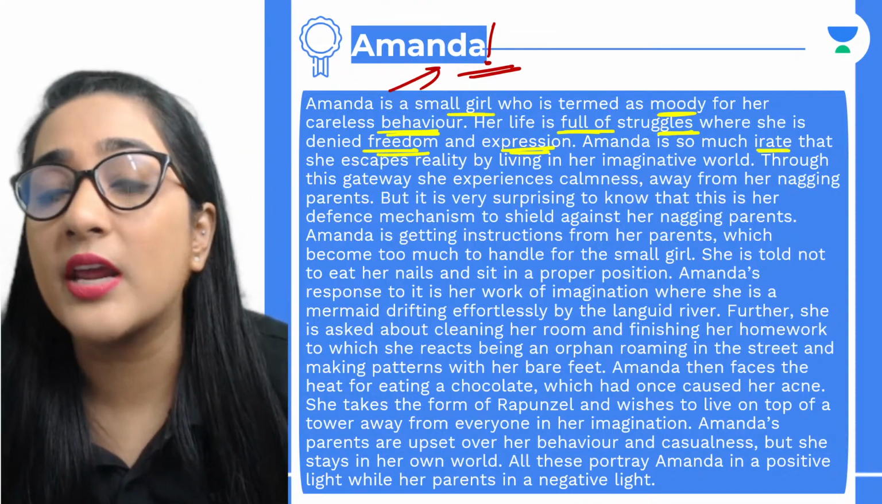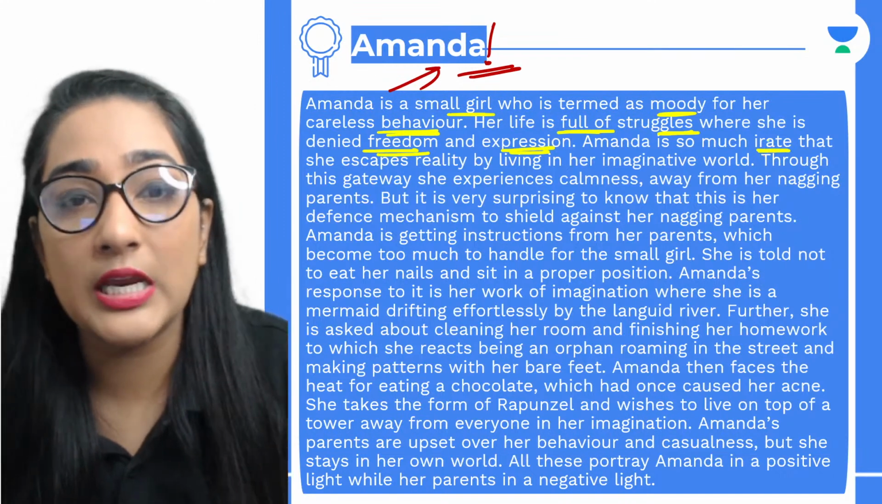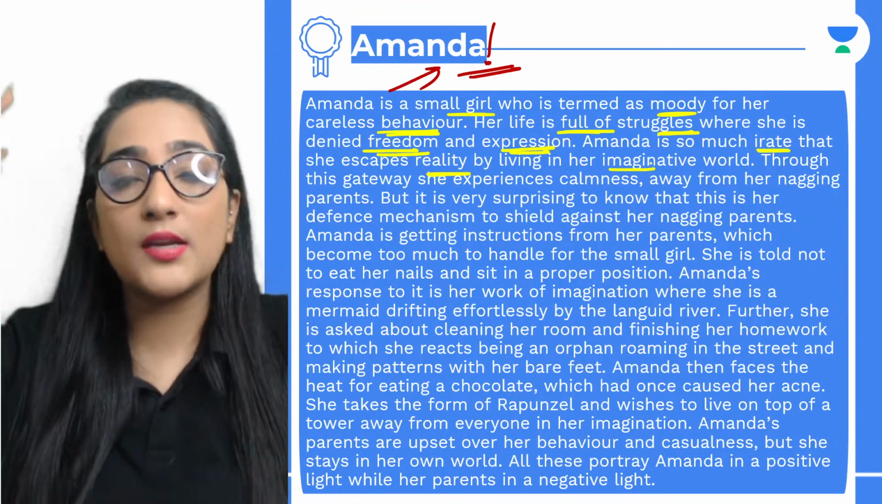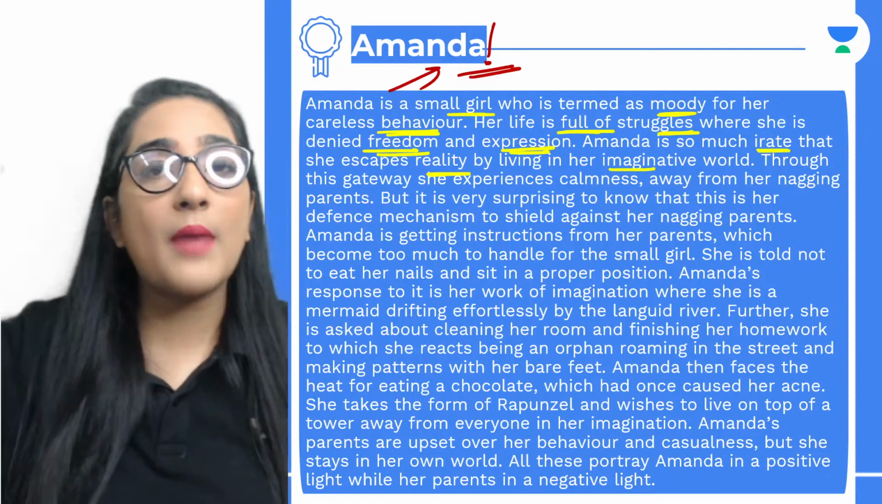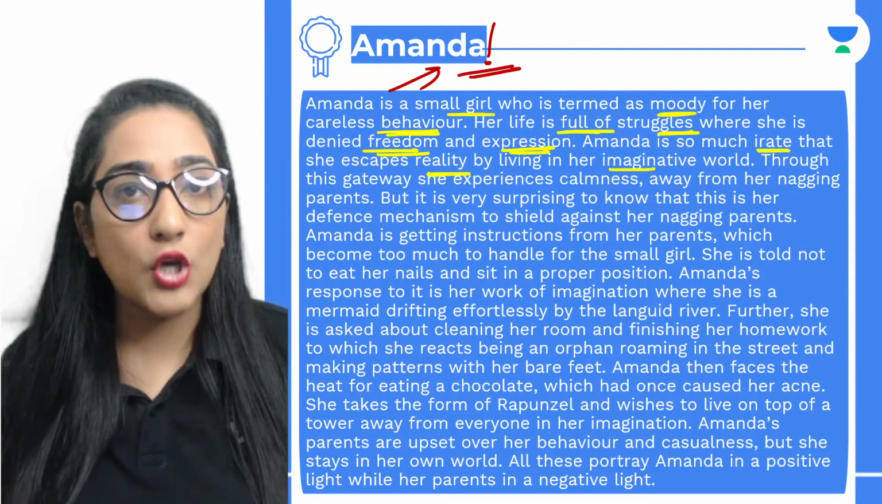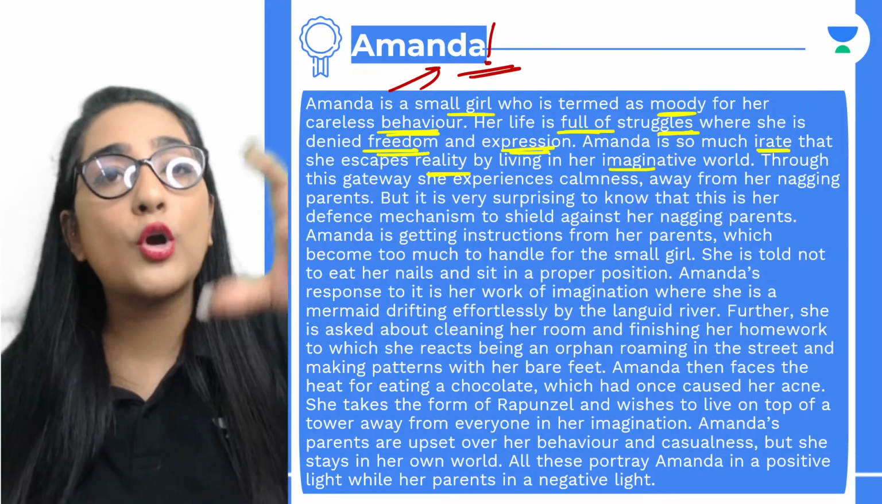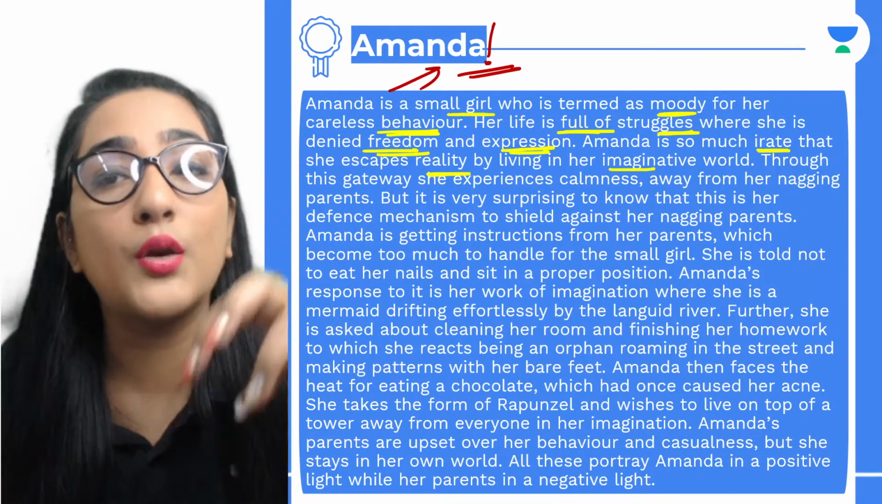Amanda is so much irate. That means she is very much irritated, so she escapes reality by living in her imaginative world. She gets into an imaginative world. She imagines a lot of things. She envisions herself to be something different from what she really is in her real world.